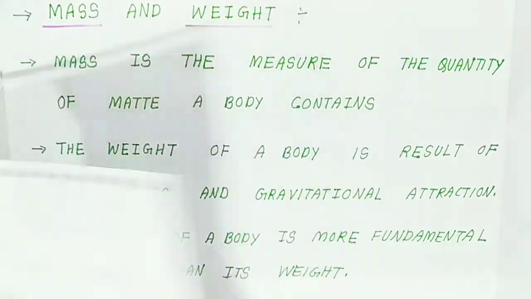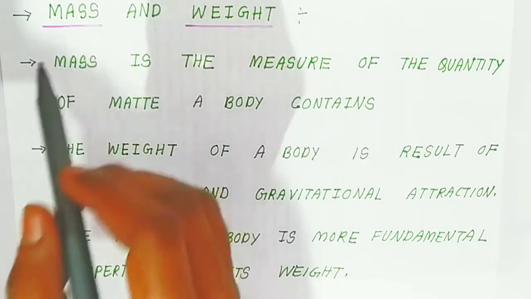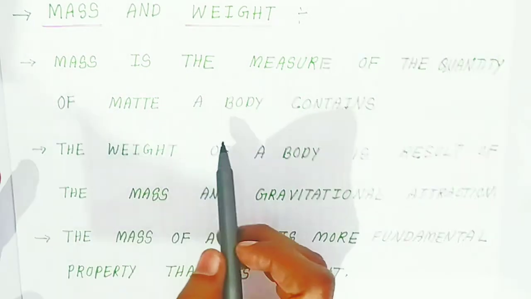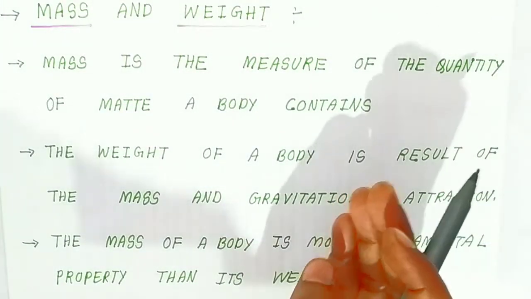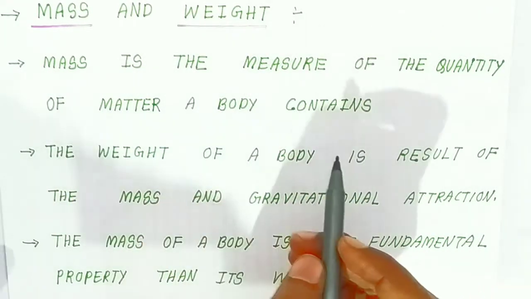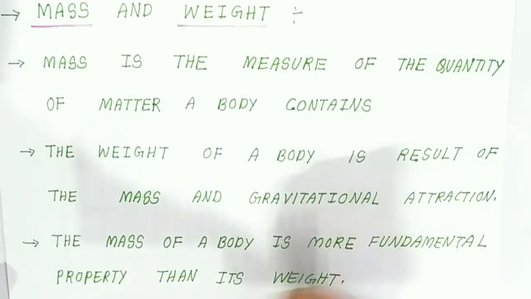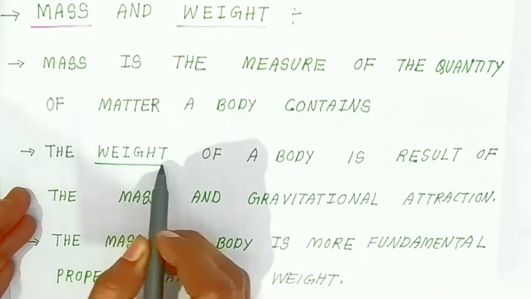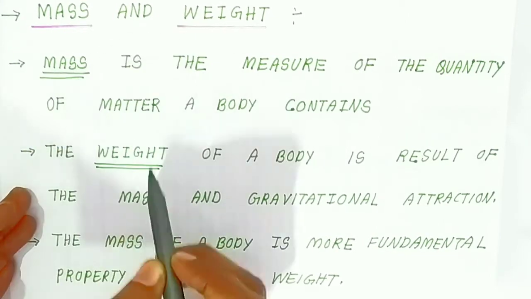First we should know what mass is and what the difference from weight is. Mass is the measure of the quantity of matter a body contains. How much matter is present in a body is called mass. The weight of a body is the result of mass and gravitation. Mass and gravity both coming together we call weight. So this is the difference between mass and weight.